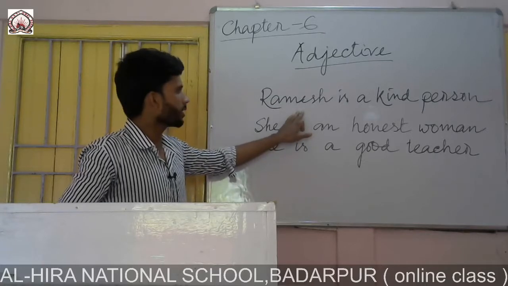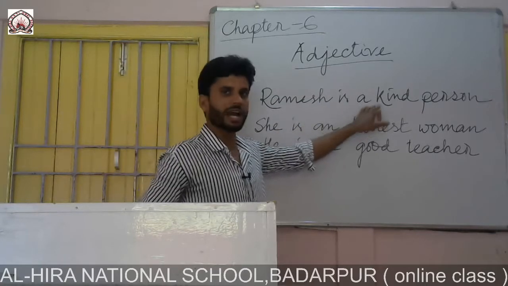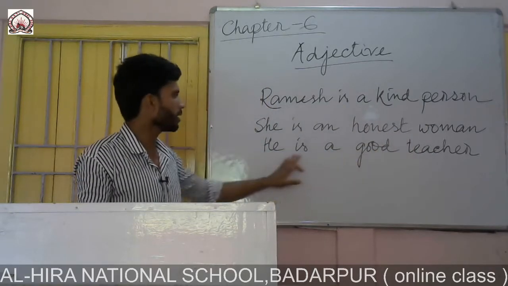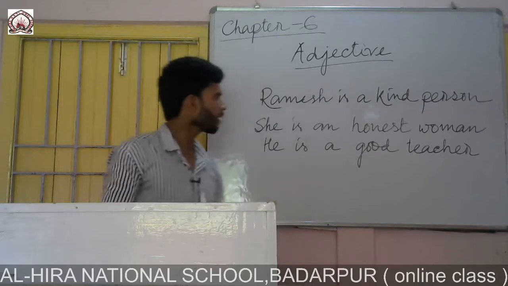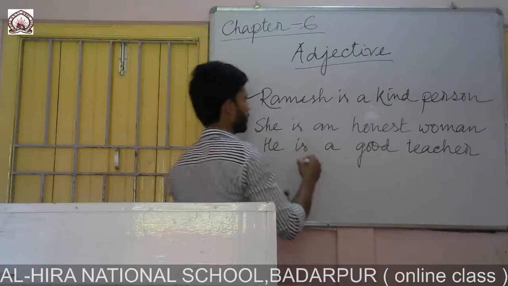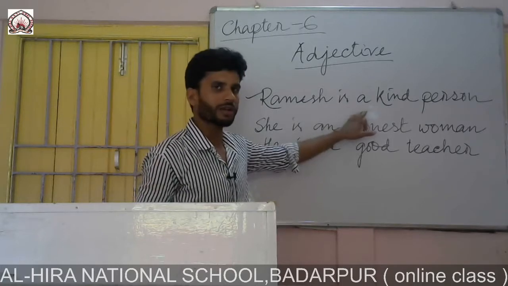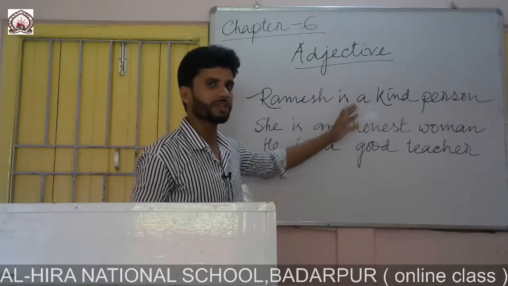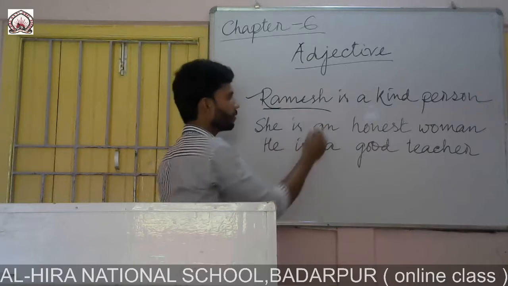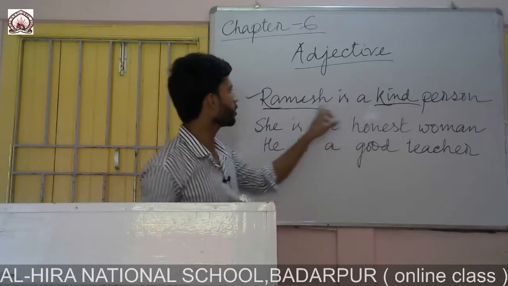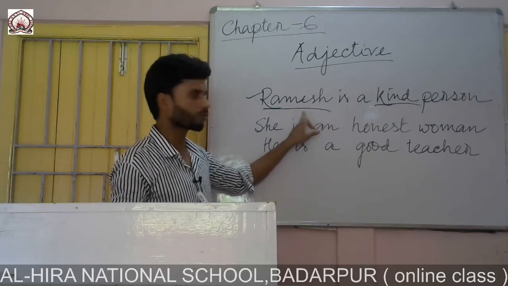In the first sentence you can see Ramesh is a kind person. In the second one, she is an honest woman. He is a good teacher. So let's talk about the first one. Which word in this sentence is describing the quality of Ramesh, quality of this noun? It is kind. This word, kind, is describing the quality of Ramesh.